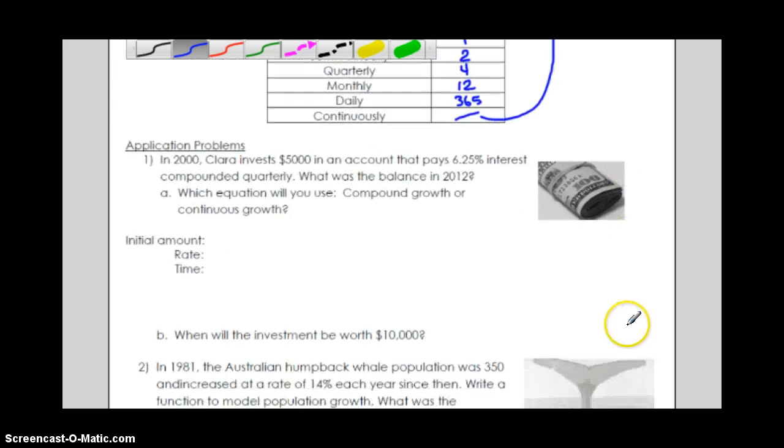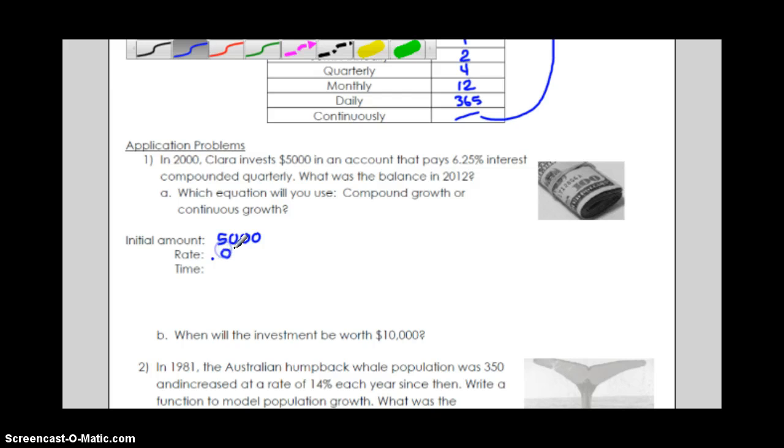So we're going to go ahead and look at just a couple of examples together. For this first one, our initial amount is going to be 5,000, and then our rate we want to use as a percent, changing it from a percent to a decimal.